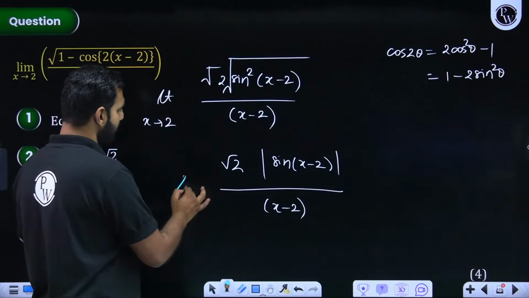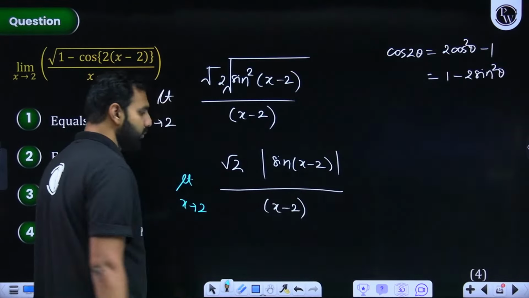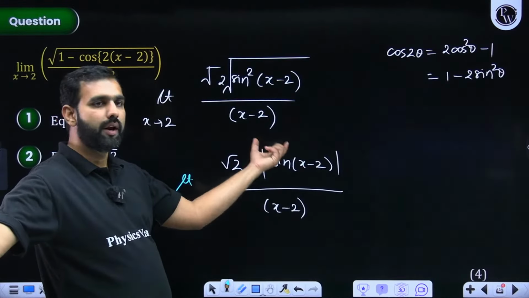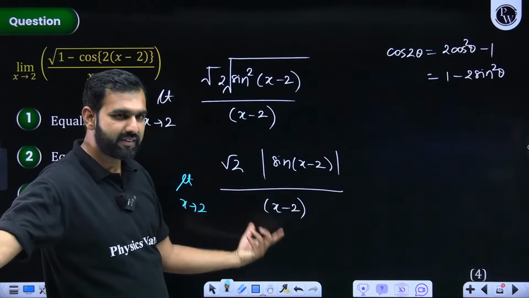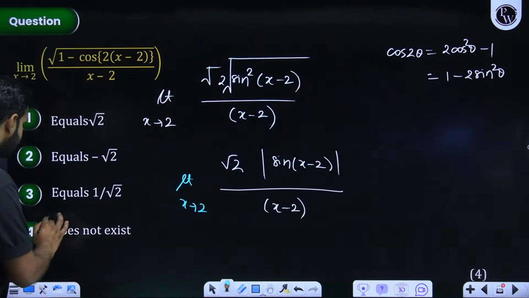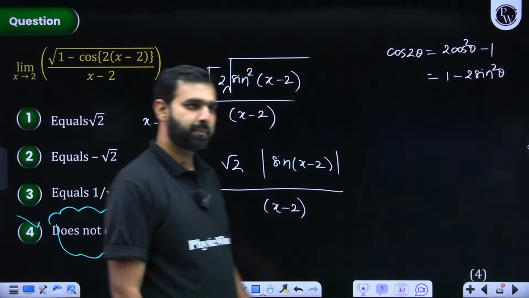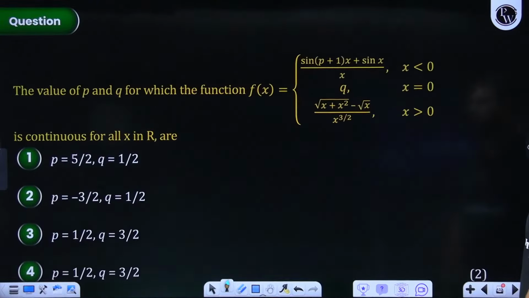So with that, when x approaches 2, I hope you know, had it been sin of x minus 2 upon x minus 2, it would have been 1. But again, the mod of this will make it discontinuous. Basically, the LHL and RHL will not be same. And because of that, we'll say that the limit does not exist. Everybody got this? Can I move ahead from here? All the participants, let's try and solve the next question.